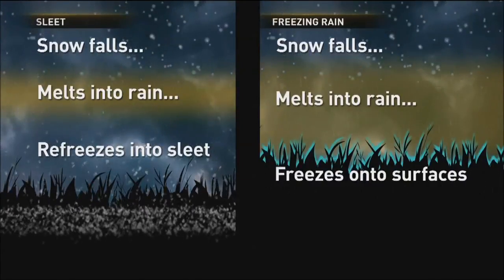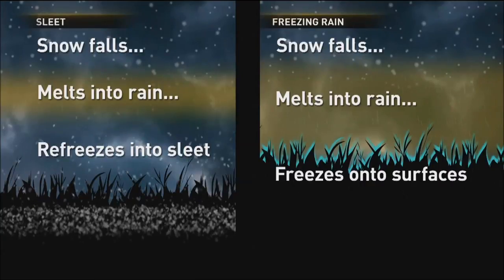So while sleet and freezing rain form in a very similar way, sleet's certainly not nearly as dangerous as freezing rain that could form on trees and power lines and those bridges and decks and cause big problems in Hampton Roads.